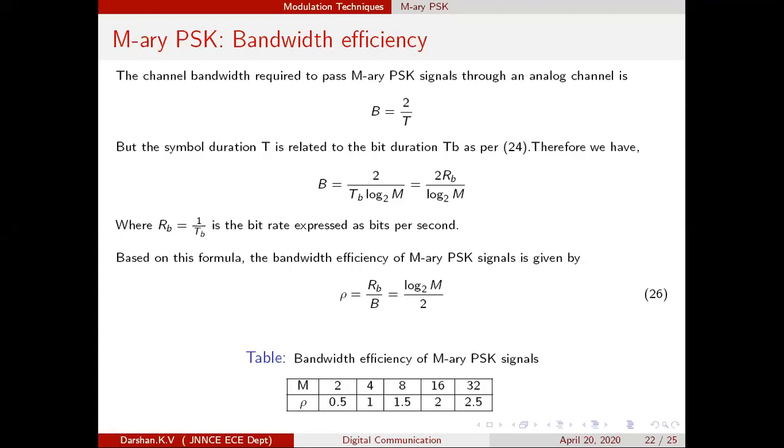Channel means, for example, a copper wire, twisted cable, or optical fiber cable. All these can allow only a set of signals. A copper wire cannot allow a microwave signal to pass through it. It can allow low frequency signals.